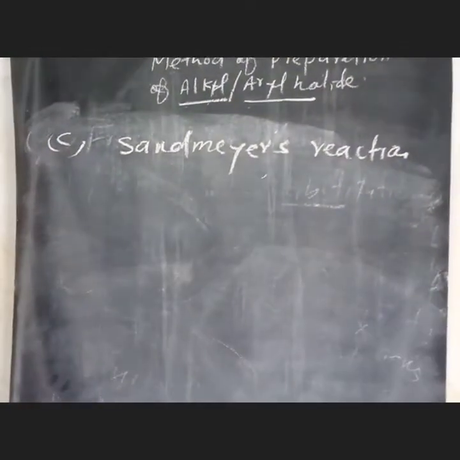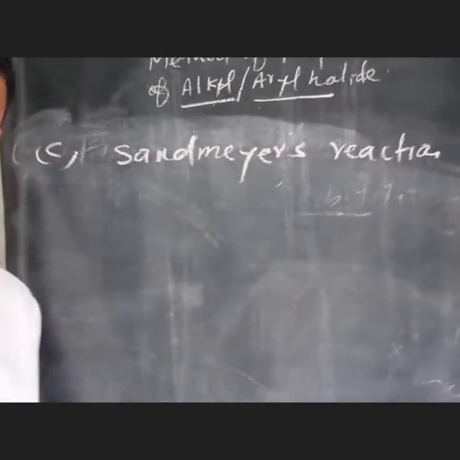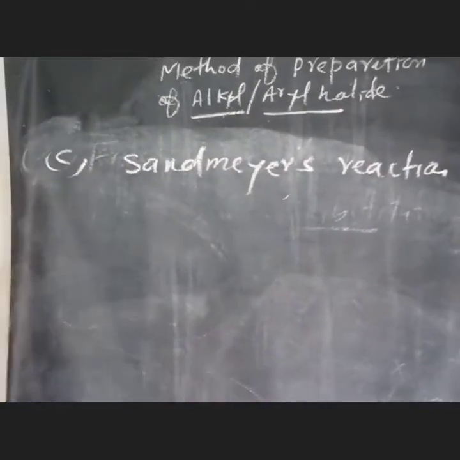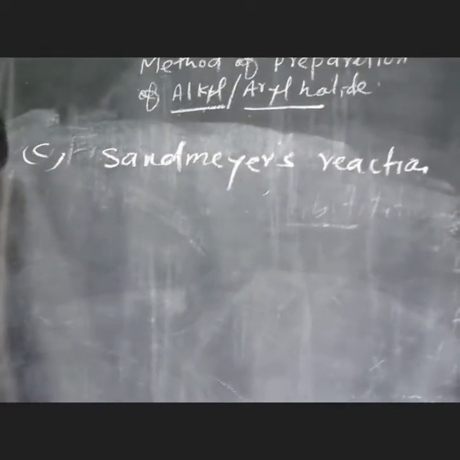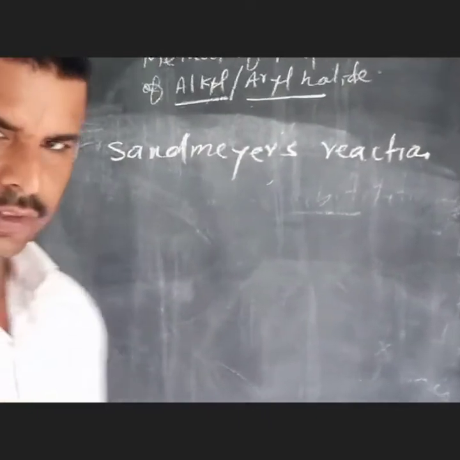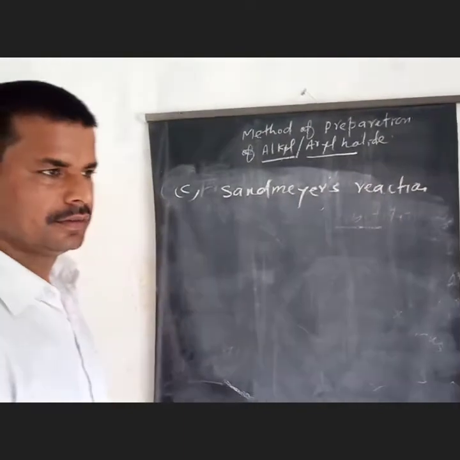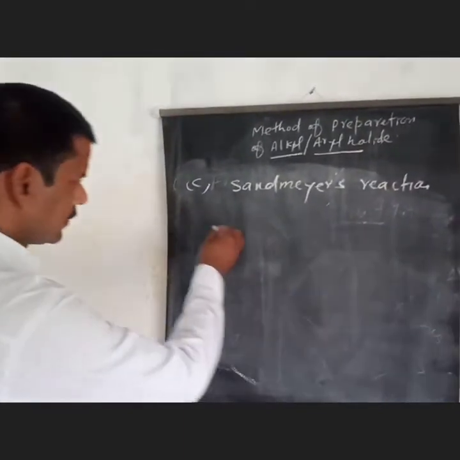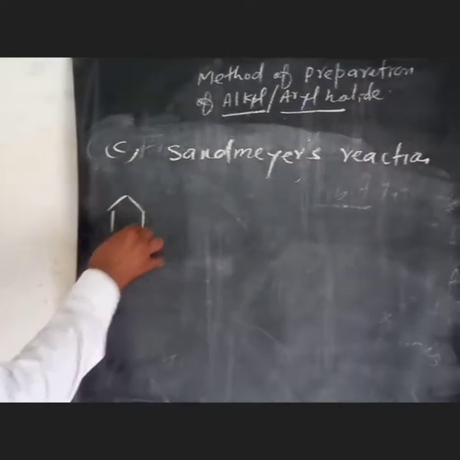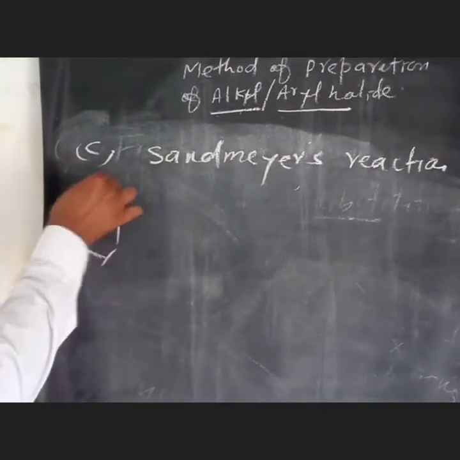When primary aromatic amines are dissolved or suspended in cold aqueous mineral acid with the help of sodium nitrite and halogen acids, primary amines